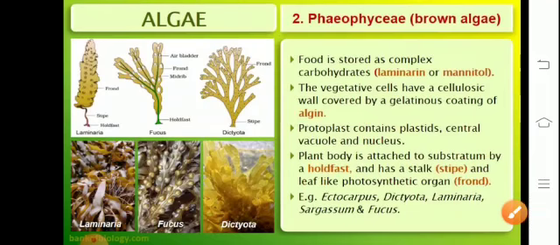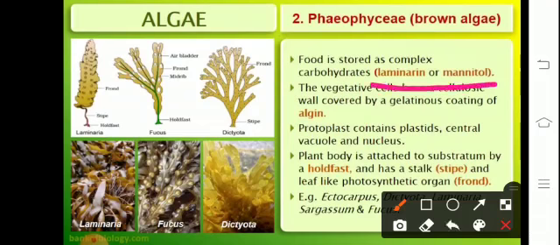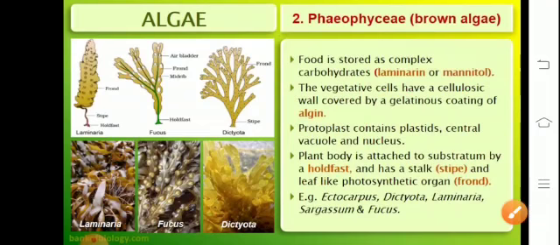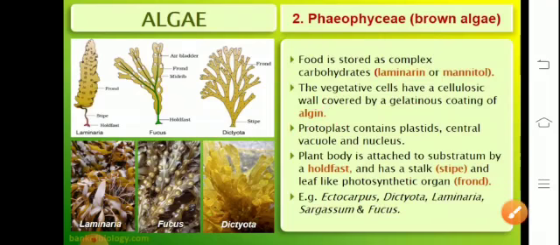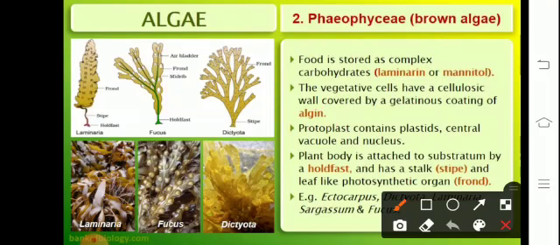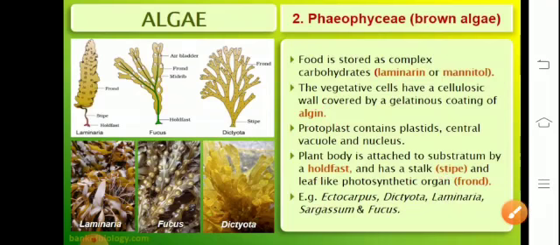In the brown algae, the storage food is basically laminarin or mannitol. The vegetative cells have a cellulosic wall with a gelatinous layer of algin. The protoplast contains plastids, vacuoles, and a nucleus. The plant body is attached to the substratum with the help of a holdfast and stipe, and they have a photosynthetic organ similar to leaves, called the frond. Examples include Ectocarpus, Laminaria, Sargassum, Fucus, to name a few.